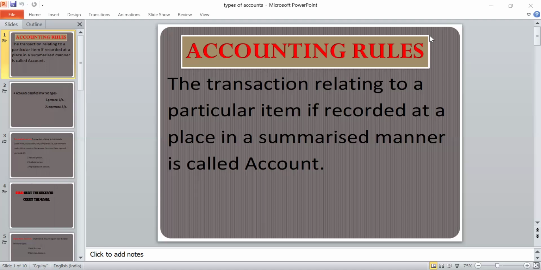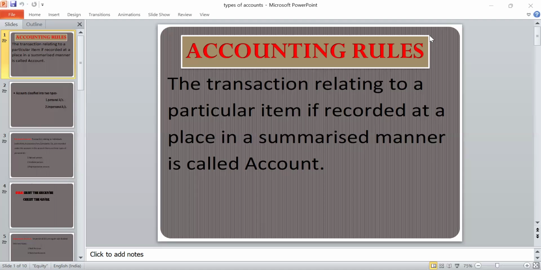The main objective of accounting is to maintain the accounting records. To maintain accounting records means day-to-day activities, like journal book, ledger book, subsidiary books, P&L accounts, financial statements, balance sheet, all types of accounting records.